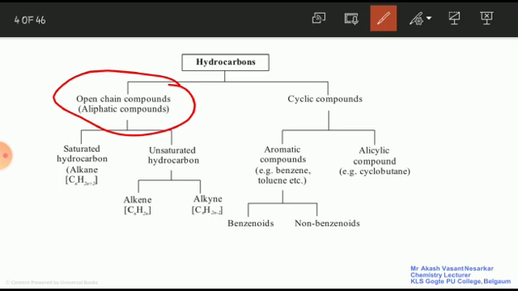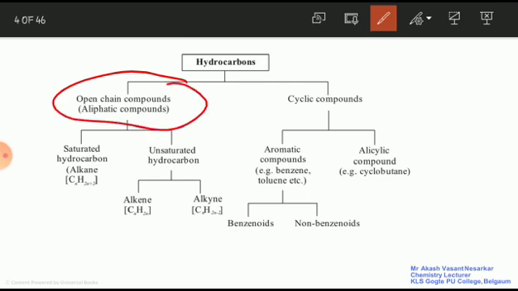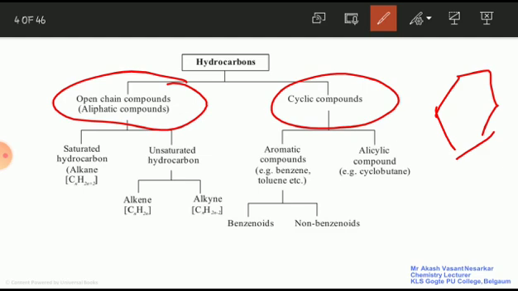See, open chain compounds are those which are not going to form a ring. They are not going to form a benzene ring or any ring, such as cyclobutane. So ring formation does not take place in aliphatic compounds. It is an open chain compound, meaning no formation of ring takes place. And the second one is cyclic compound. Cyclic compound means a ring formation takes place. It may be cyclohexane, and so on.